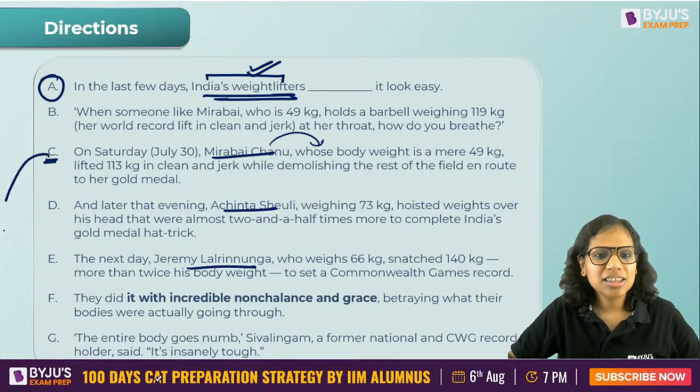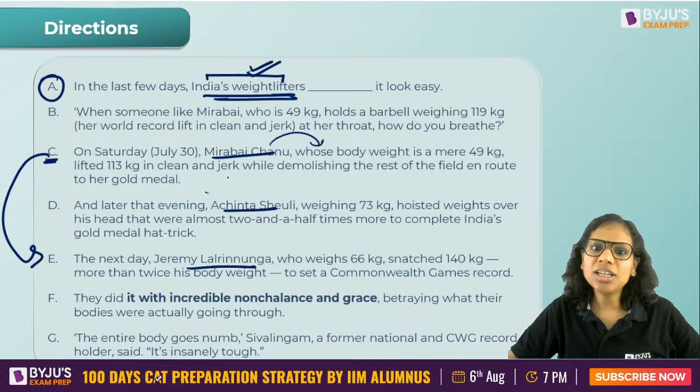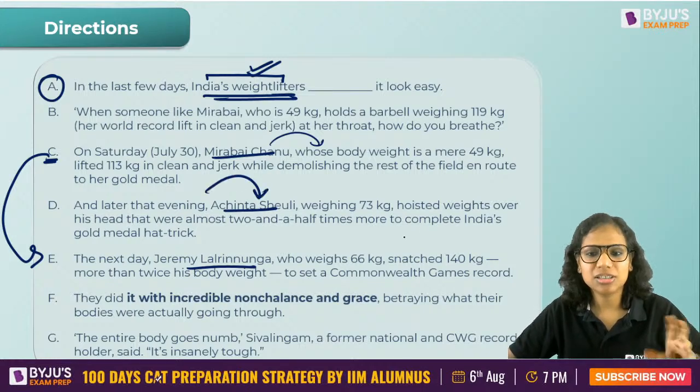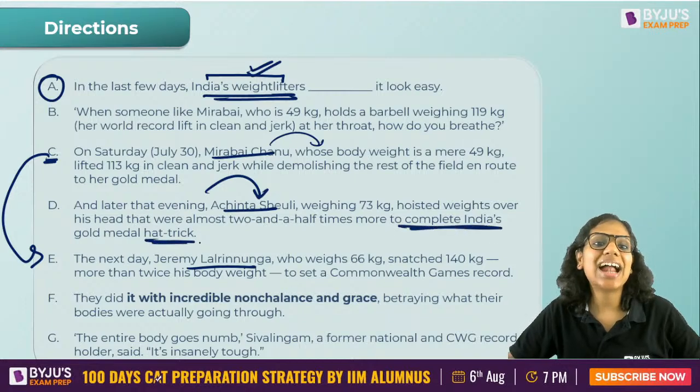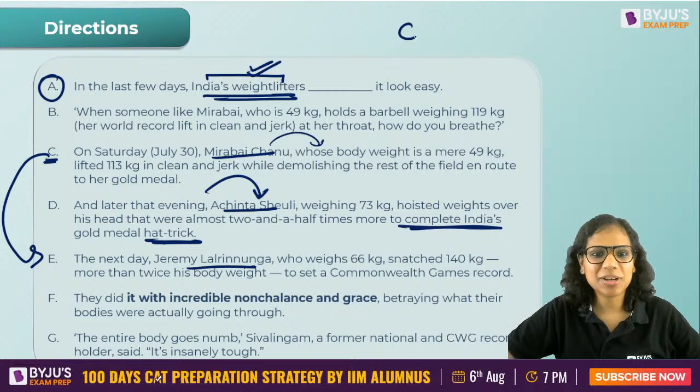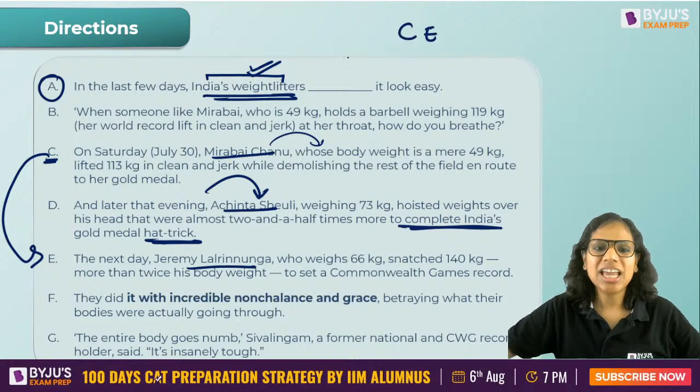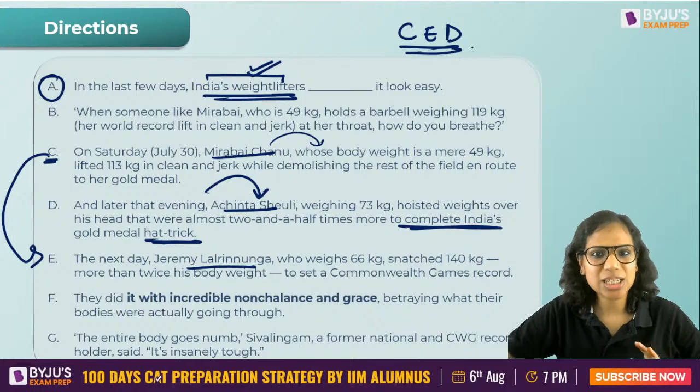Then the next day, Jeremy Lalrinnunga won. And later that evening, Achinta won. That's the name of the guy. He won to complete India's hat trick. So Achinta has to come in third, isn't it? First Mirabai Chanu will come, then Jeremy, and then Achinta will complete this hat trick. So CED is a sequence.